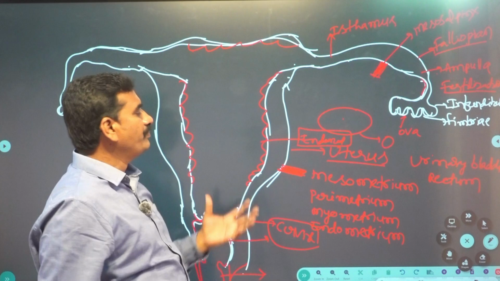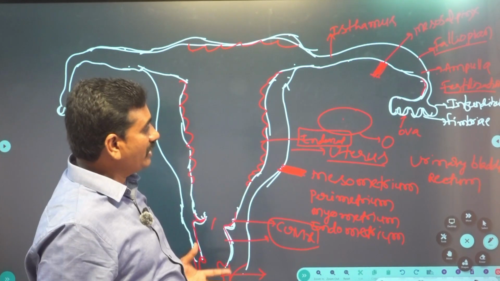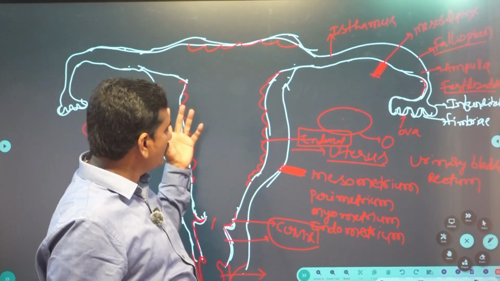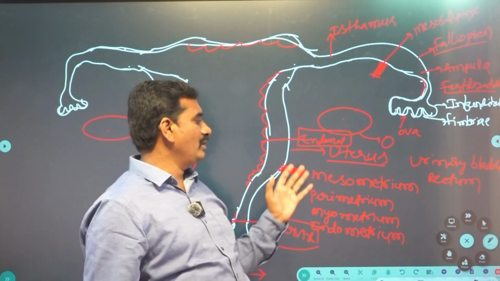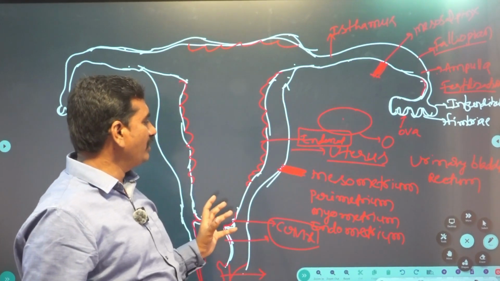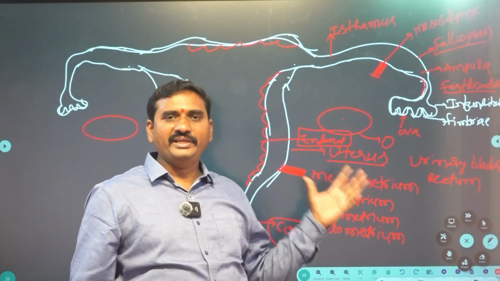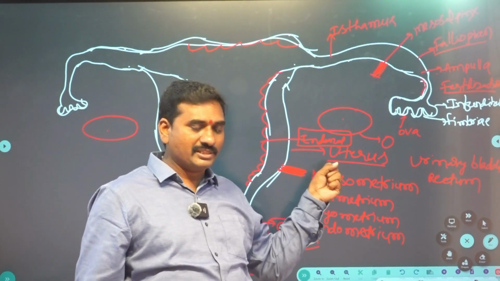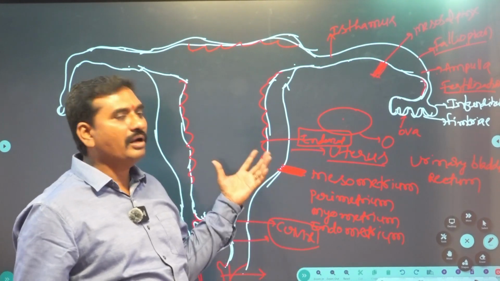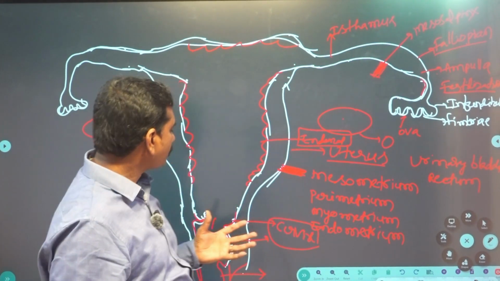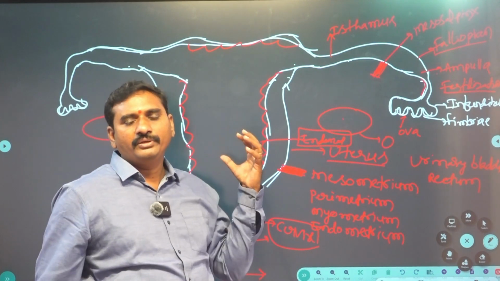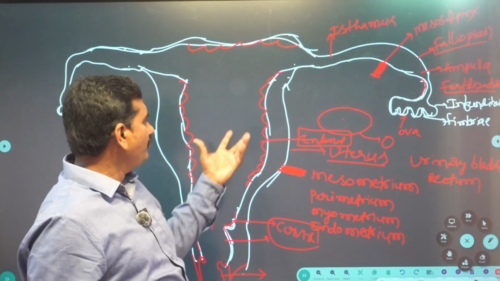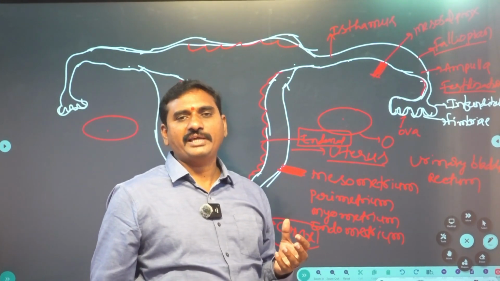Next, it leads to the uterus. This uterus is located between the urinary bladder and rectum. It is connected by the peritoneal layer called mesometrium. The wall of the uterus has three layers. One is called perimetrium, the middle is called myometrium with muscles, and the endometrium has glandular epithelium, which undergoes cyclic changes during the menstrual cycle.